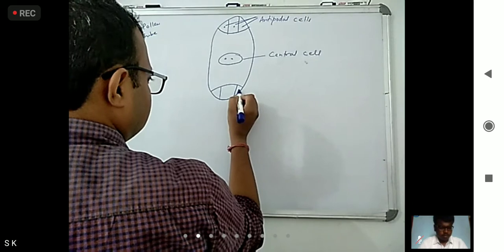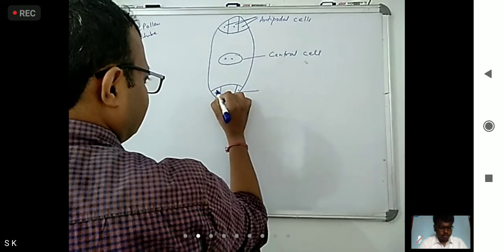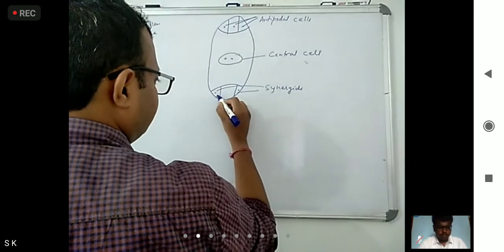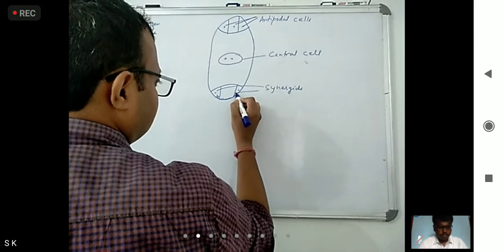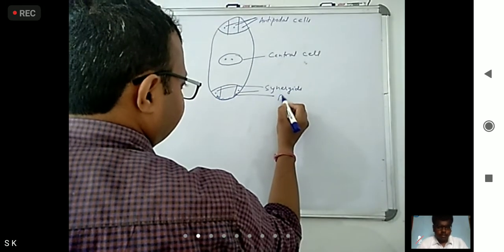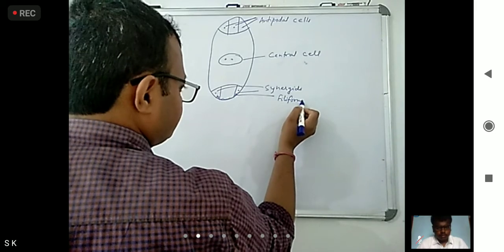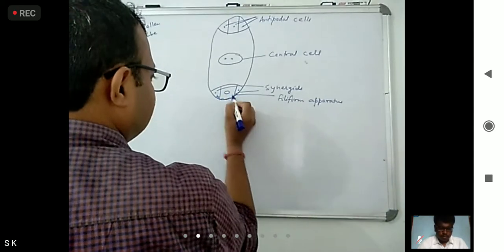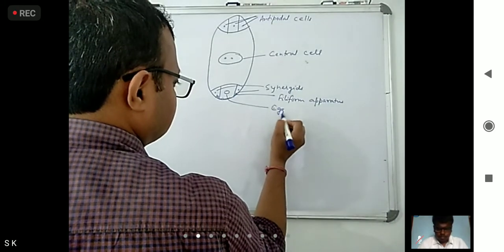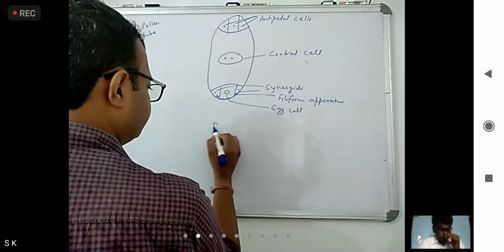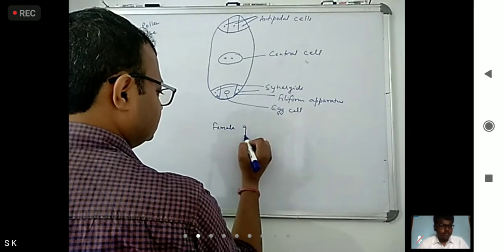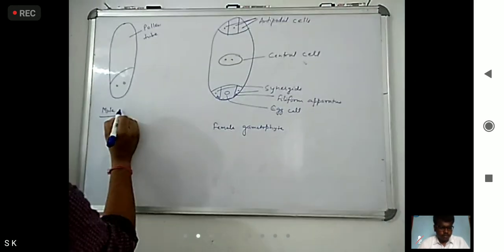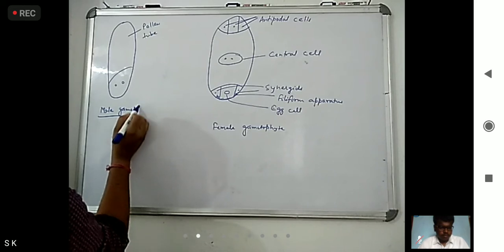Here two synergids are there. The finger-like structures found in the synergids are known as the filiform apparatus. Centrally placed is the egg cell. So this is the female gametophyte, the embryo sac, and this is the male gametophyte.